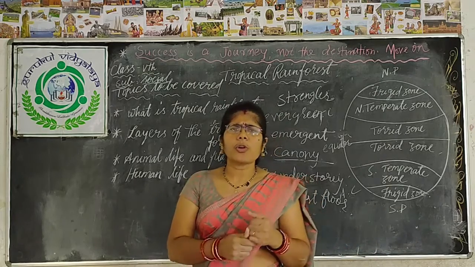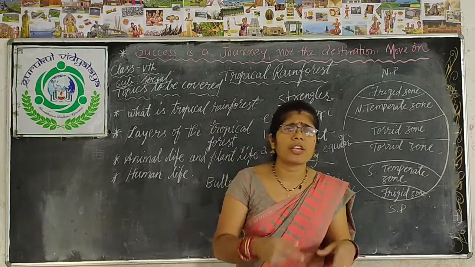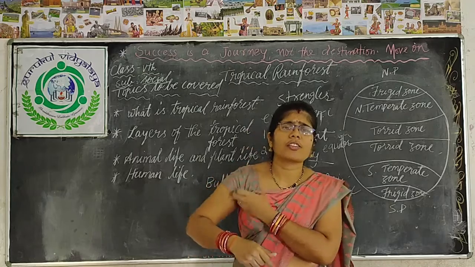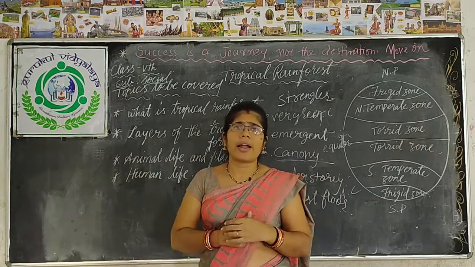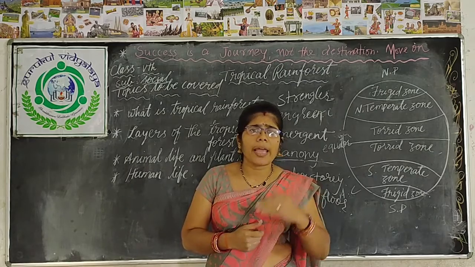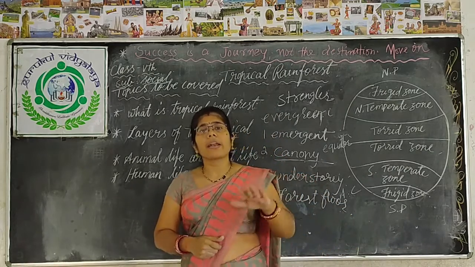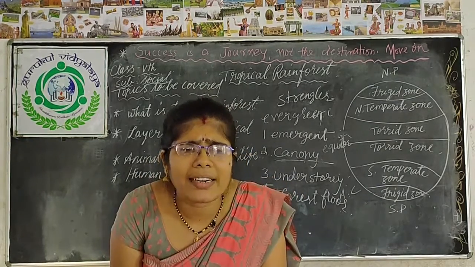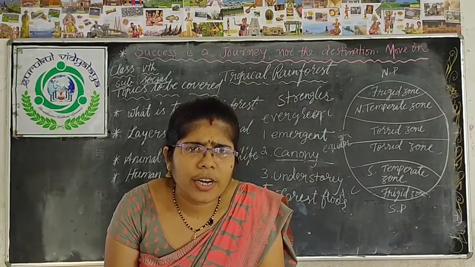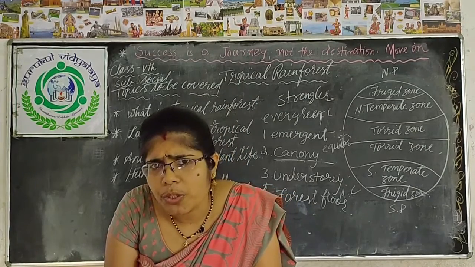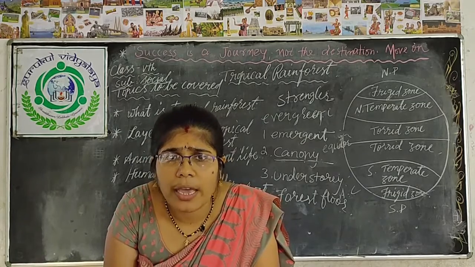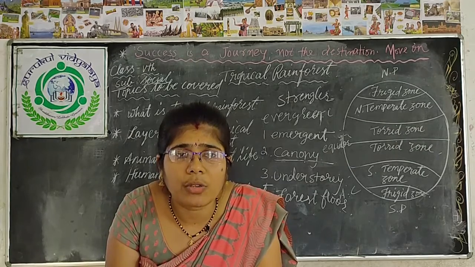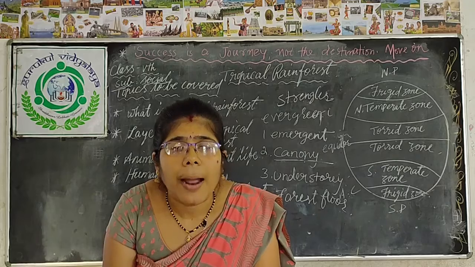But nowadays, due to increasing urbanization, meaning increasing cities, transportation, industries and cultivation land, what is happening? Day by day, we clear the rainforest. As a result, a vast number of forests were cleared. Understand, children? It is our responsibility to take care of our natural resources, as they provide a lot of things. People depend on our natural resources for our development. So we have to take care of this.